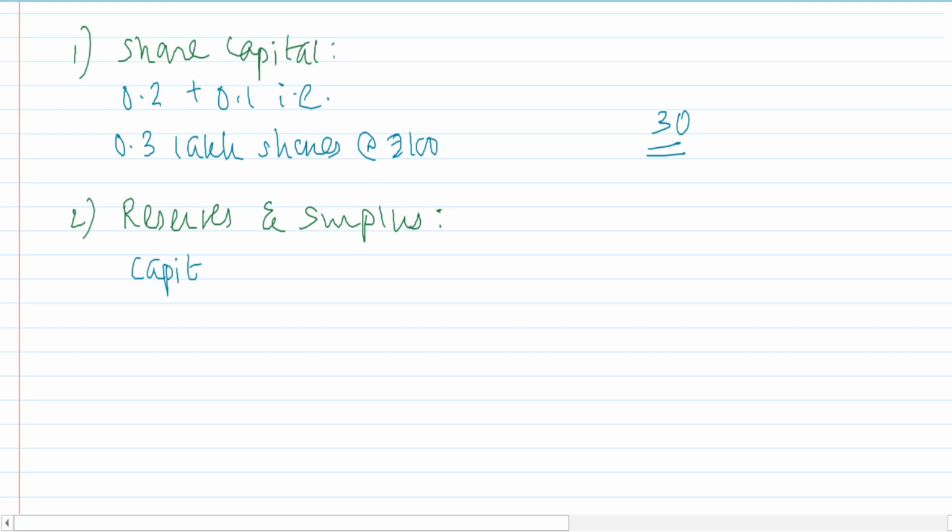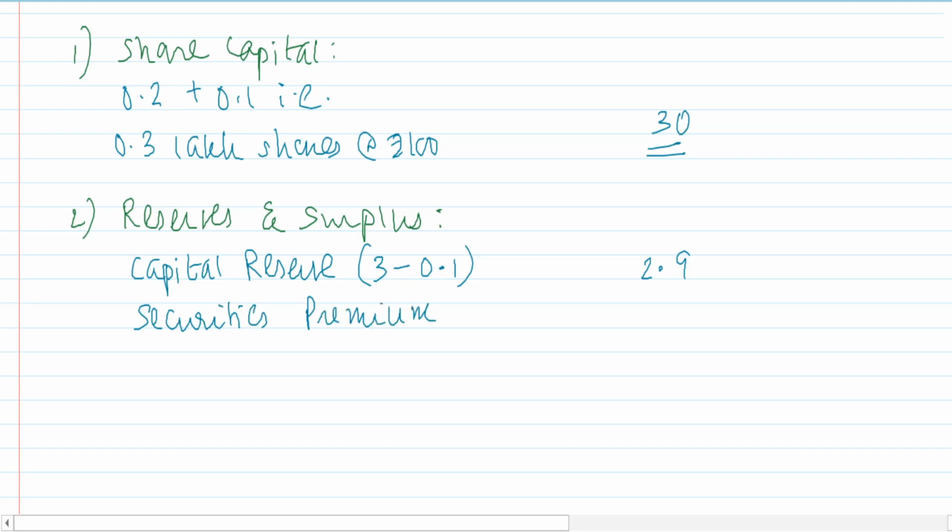We do have capital reserve, isn't it? In the journal accounting entry, it is 3, and then we eliminated some unrealized profit. So 2.9. We have another reserve in the form of securities premium. When we recorded the accounting entry, we had that 5. And then we say others.